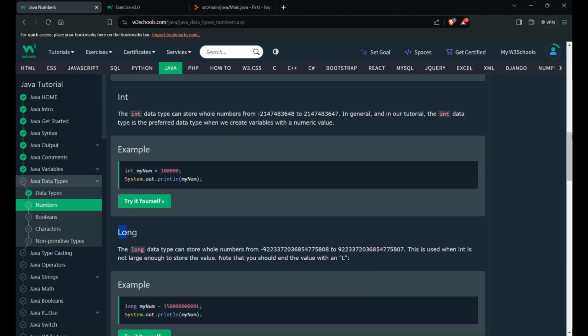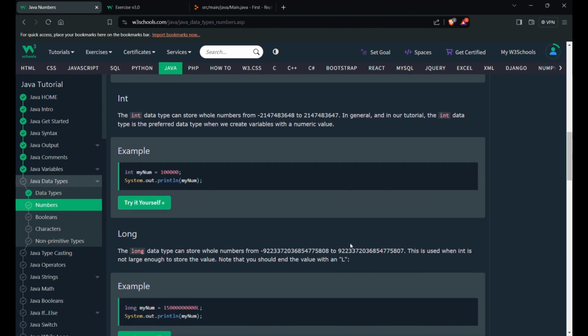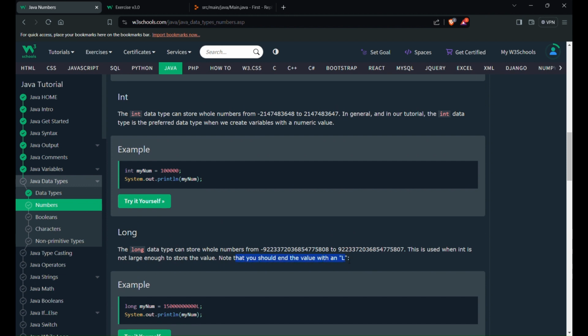And the long data type can store whole numbers from this number to this number. This is used when int is not large enough to store the value. If our value is more than this integer range, then we proceed with long. And note that it should always end with L.